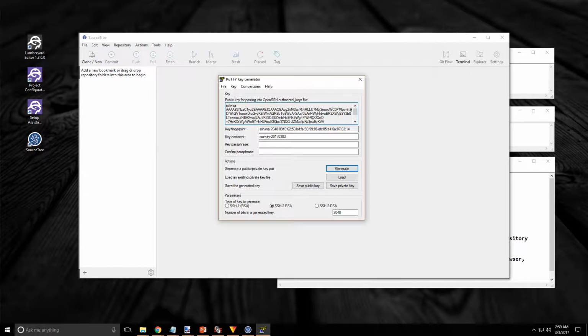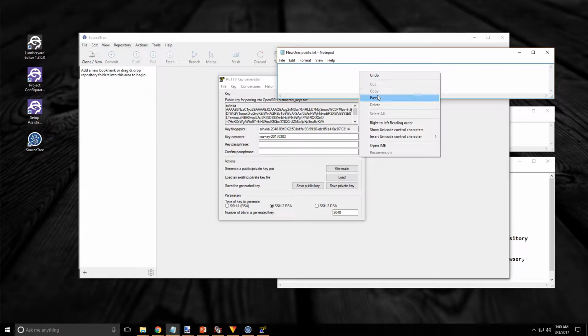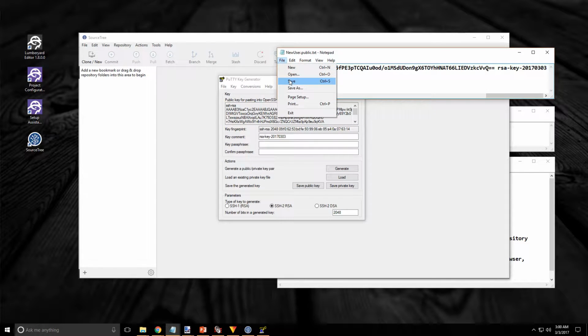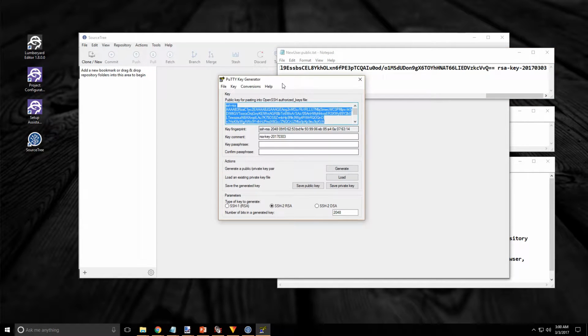And as soon as it's finished, we'll select all and we'll copy. And I'm going to paste this into a document and save it, just to be safe. And then I'm going to go back to the generator and click on Save Private key. It's important that you know where this file is located, and you'll want to make sure you keep it safe.